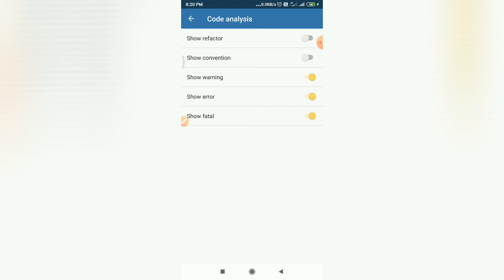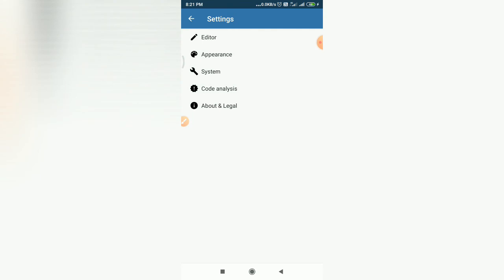Then show convention. It shows you different Python conventions while developing your program. Right now it is disabled. If you want, you can enable it. Next you have show warning, so all different warnings during programming can be shown. Then the next option, you have show errors, so it will show you the errors in the program. And at last, you have show fatal errors, so fatal errors will be reported if this option is enabled. So like this, you have the code analysis option within this setting.